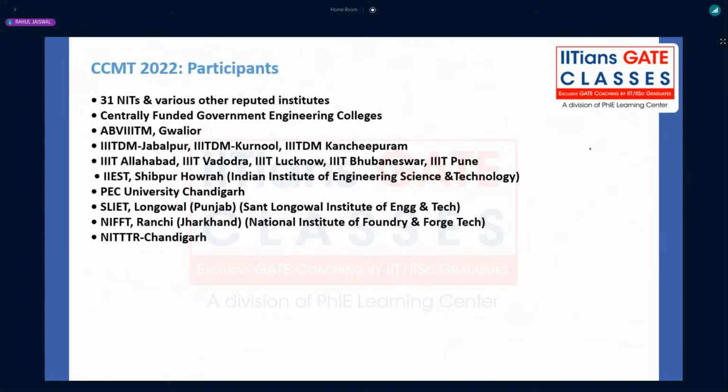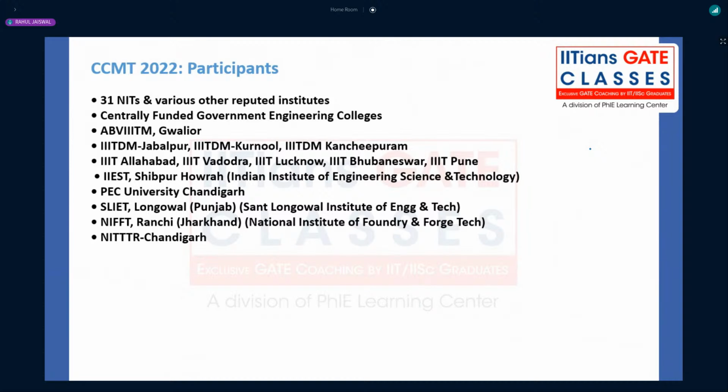So which institutes will be participating in CCMT 2022? That means the same trend will follow for CCMT 2023. Till now they have not released any brochure for that. We have to wait for that. 31 NITs and various other centrally funded institutes, and then we have the IIITDM,